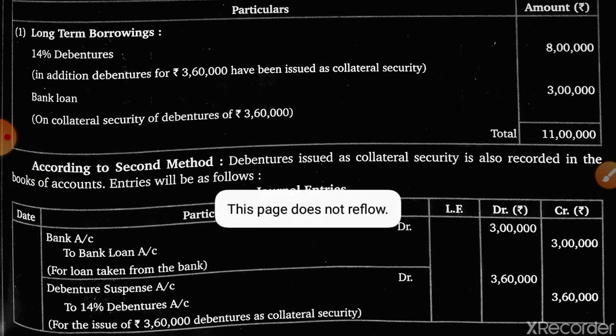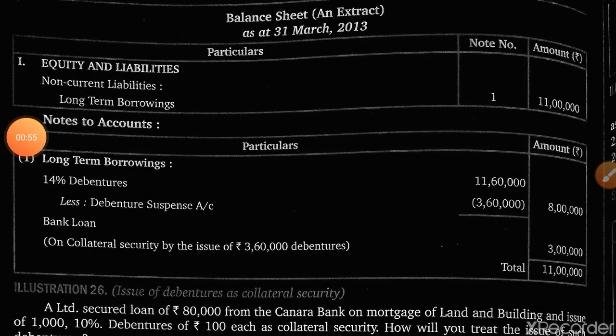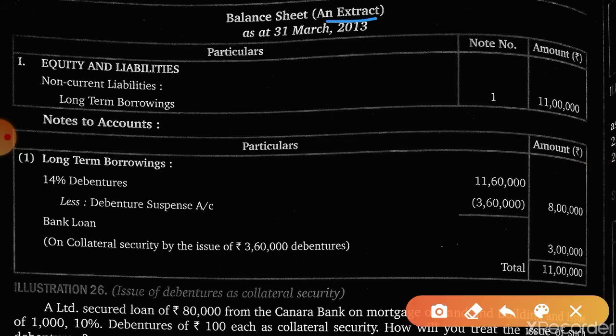Now, how are we going to present this in the balance sheet? See, this is the presentation of the balance sheet. Balance sheet, asset and extract it is written, because it is showing only long term borrowings. So equity and liability side. We have two sides in the balance sheet, that is the equity and liability side, and the other is the asset side.